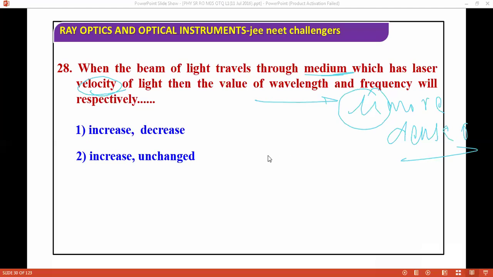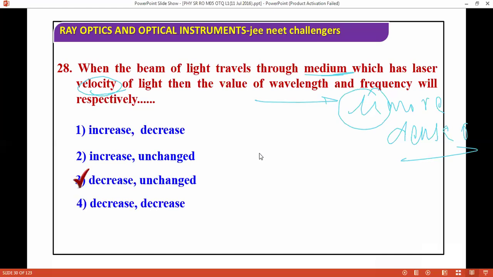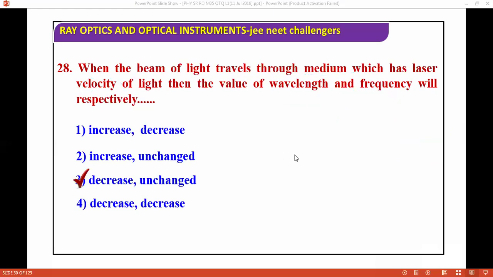So the question is talking about wavelength and frequency. Definitely the wavelength will decrease and the frequency is unchanged. Frequency does not depend on the medium.